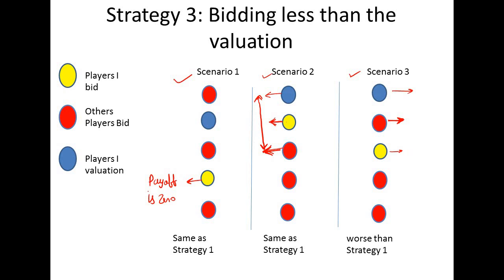But if I change from strategy 3 to strategy 1, then this bid will become equal to the valuation. Why? Because in strategy 1 the bid amount should be equal to the valuation, right? So we need to put the bid equal to the valuation.